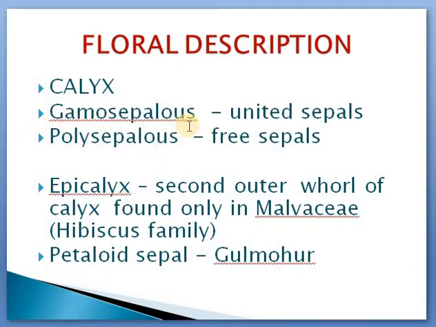So gamosepalous means the calyx is composed of united sepals, and if a calyx is polysepalous, then the sepals in that calyx are free. Split the word to know the meaning. Gamo, like gamete, stands for union, poly stands for free. Poly means numerous actually, so numerous free sepals are there. Here it is united sepals, so gamosepalous, and here it is polysepalous.